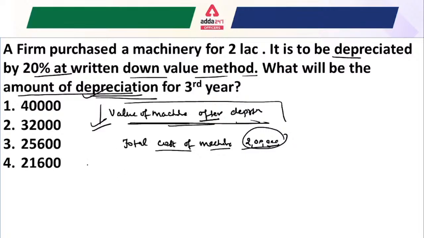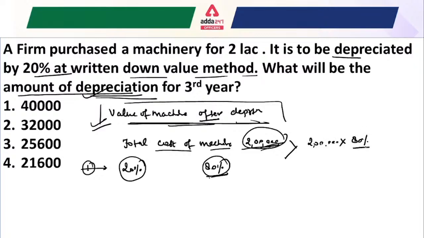In the simplest way, whenever you have to find the value of the machine after the first year, if in the first year the value is depreciated by 20%, that means the value remaining is 80%. So the value of the machine after the first year is 2 lakh multiplied by 80%.